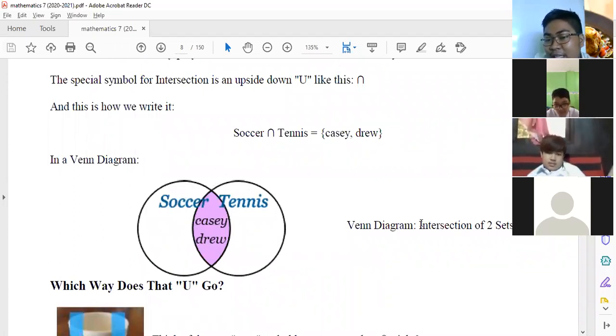So this is the intersection of two sets. So kanina, sa union natin, andun pa yung apat. Di ba? Na nabanggit. Pero kapag tinatanong lang si intersection, it must be "and". So yung dalawa lang na nasa gitna nila. That is the intersection.